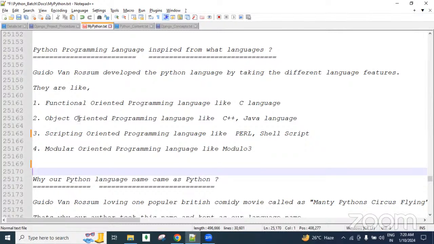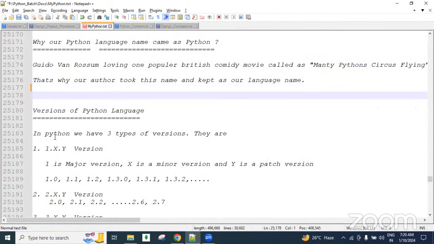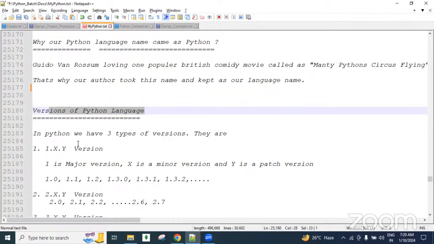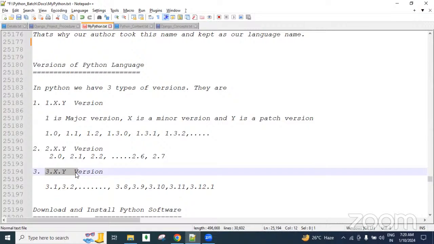Okay. And next, guys, the versions of the Python language. Generally in Python, majorly we have three types of versions, guys. One is the Python 1.x version, another is the Python 2.x version, and another is the Python 3.x version, guys. Python 1 version, 2 version, 3 version, like three versions there.